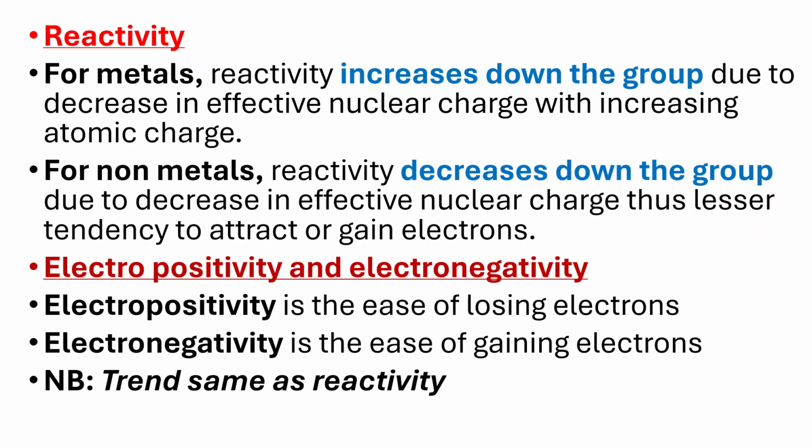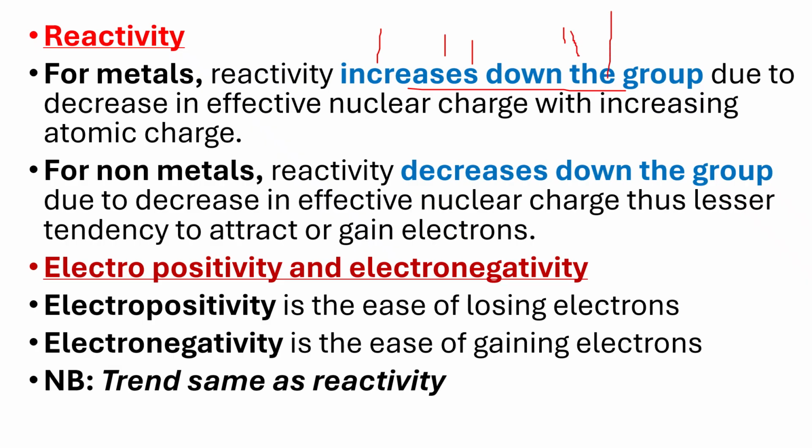So next is reactivity of elements across the period and down the group. Let us focus now on down the group, where I've said that down the group for metals, reactivity increases. So when you go to group 1, group 2, and then group 3, this is where we find metals.